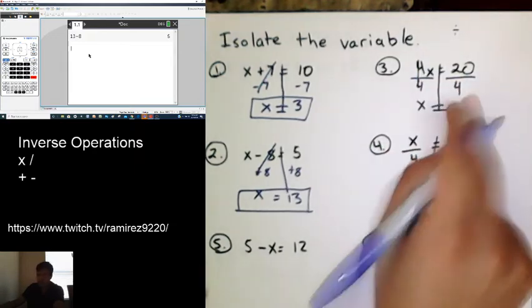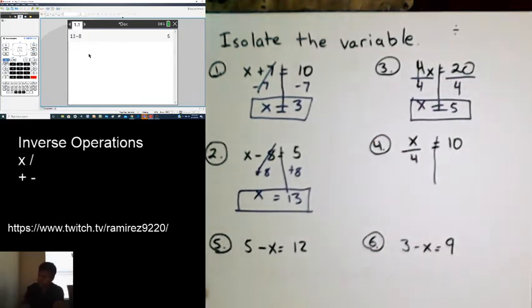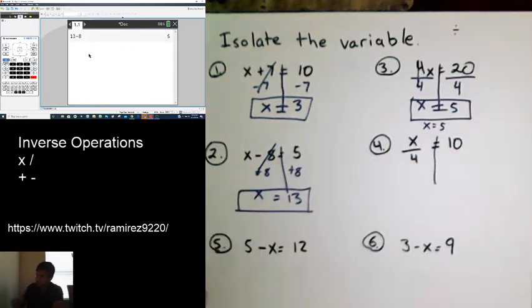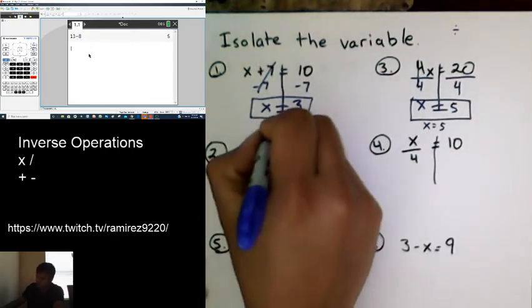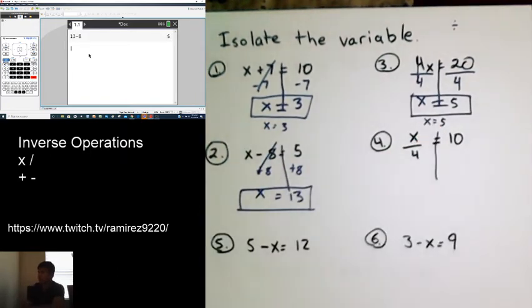20 divided by 4 is 5. And again, we are done. So it's just x is equal to 5. It's bugging me that there's the line on the equal sign as well. But x is equal to 3, right? x was 13. x is equal to 5.